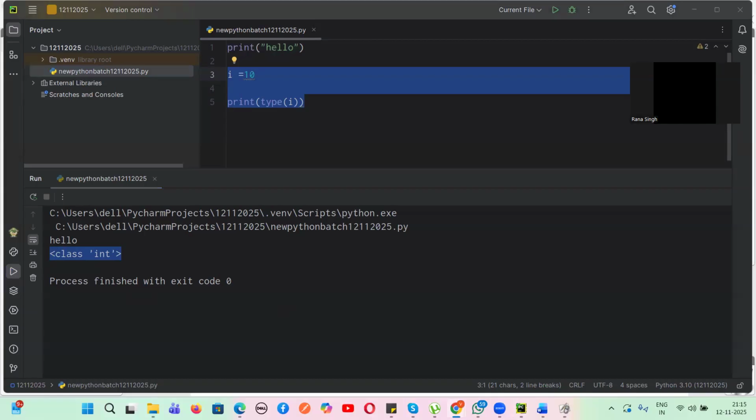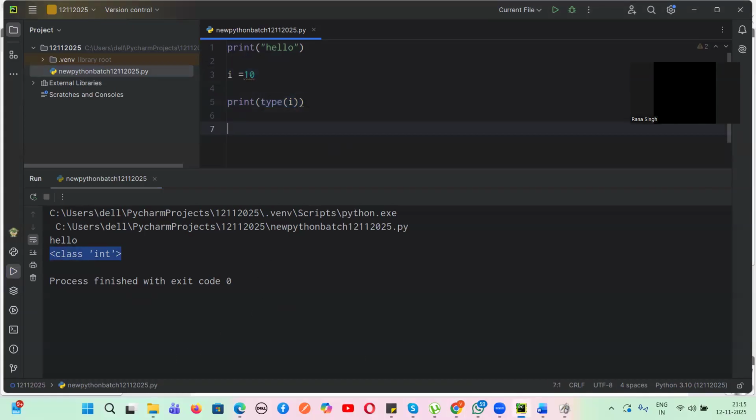Any doubt, guys? Tell me why it came integer? Why not string? Because i equals 10, right? So it is integer. So that is why the type. So this is a dynamically typed language, right? We don't have to define it like in Java, right? If I write a equals apple, correct, and if I write print type of a, what will be the output? Tell me.